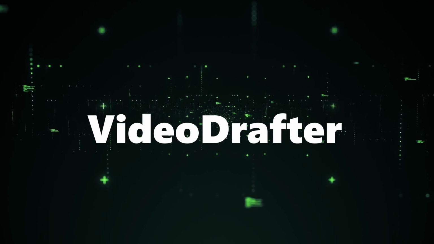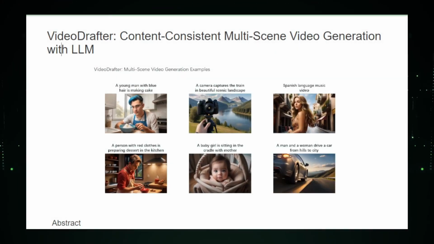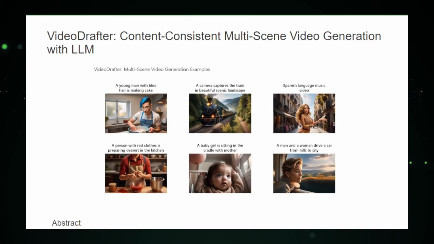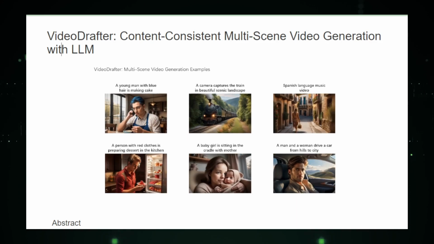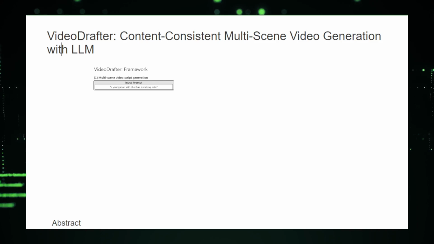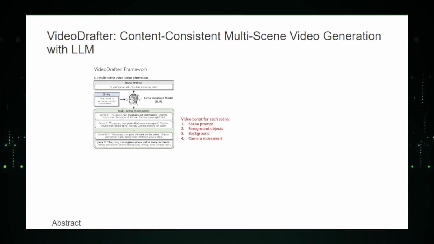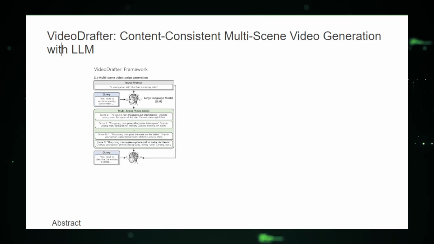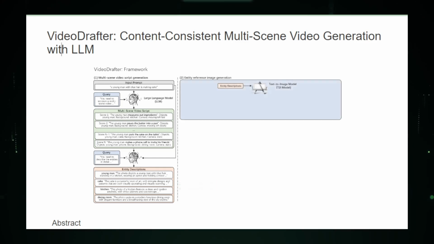Project number 2, Video Drafter. Imagine having a film studio in your laptop where scripts come to life at a keystroke. Welcome to the world of Video Drafter, an AI-powered director that turns text into cinematic sequences. Video Drafter is a visionary framework, a fusion of a large language model's ingenuity with the prowess of a film editor. Give it a prompt, and watch as it drafts a script, scouts for virtual actors, and directs scene after